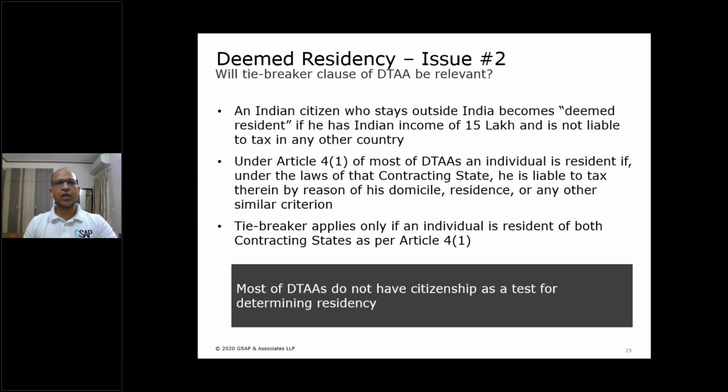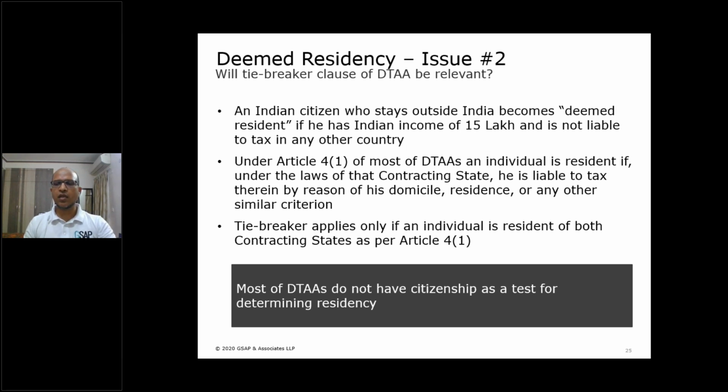Now look at the example of an Indian citizen who stays outside India. His stay in India is zero. He doesn't visit India. He's just a citizen, but he stays in the US. He will be deemed the resident of India if his Indian income is 15 lakh and he is not liable to tax in any other country. Now that person has become resident of India.